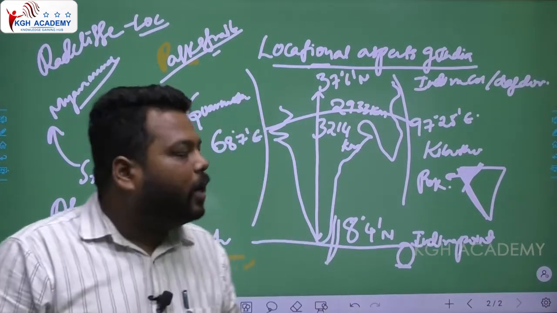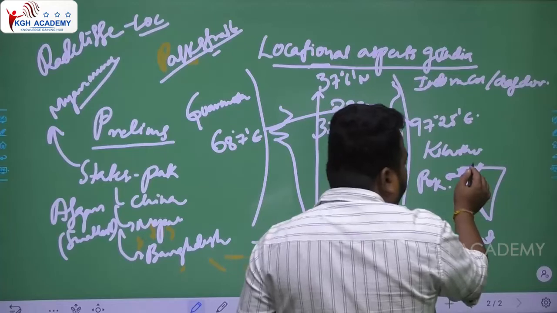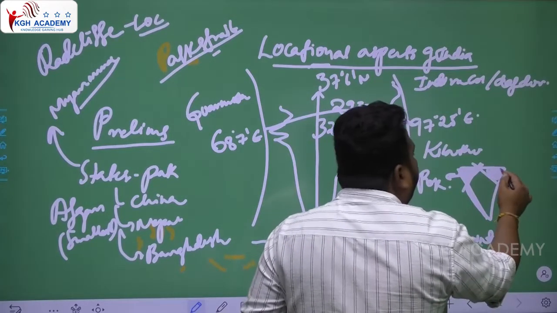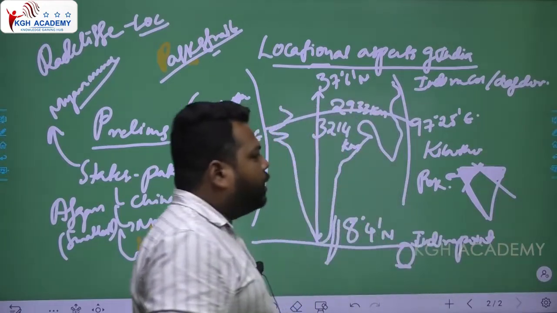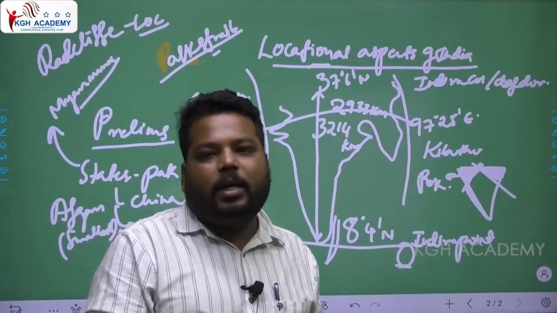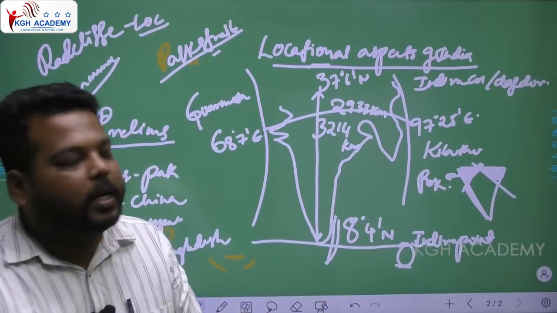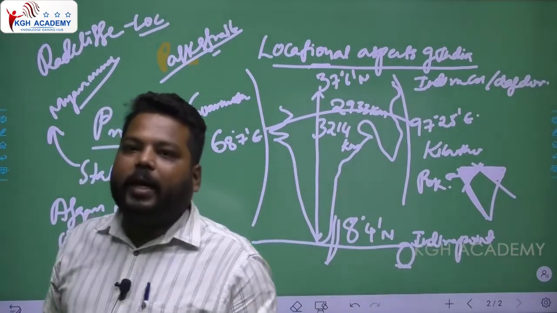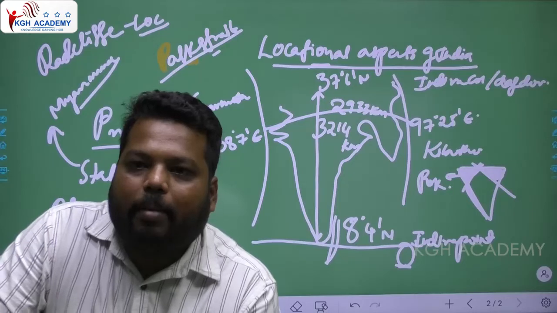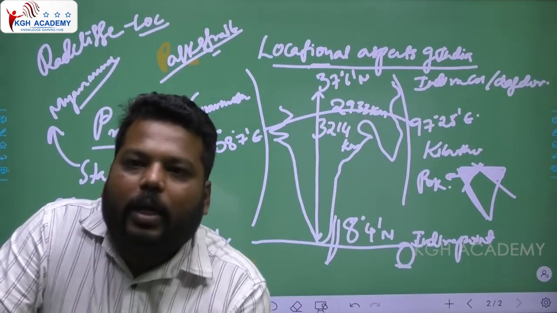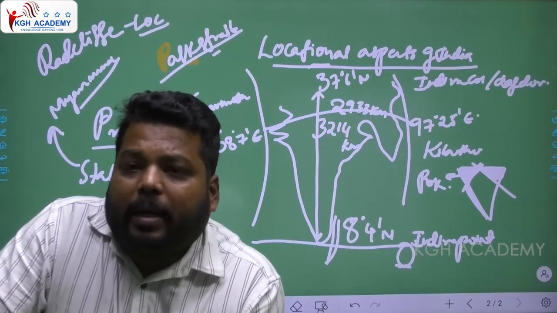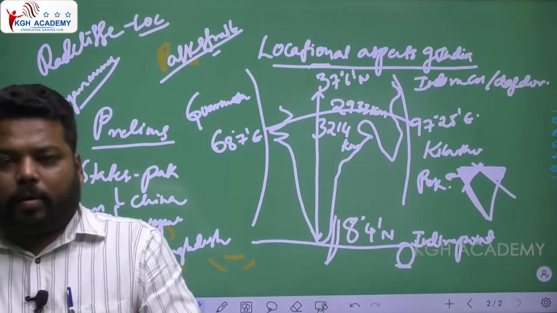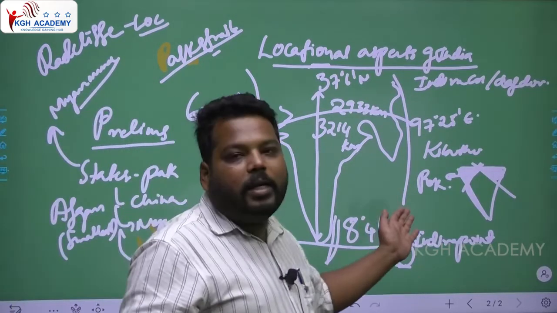In a similar way, external aggressions by China have happened, because of which the Aksai Chin region went under the control of China. Generally the border line between India and China is the McMahon line. That McMahon line is redrawn. That McMahon line is redrawn.